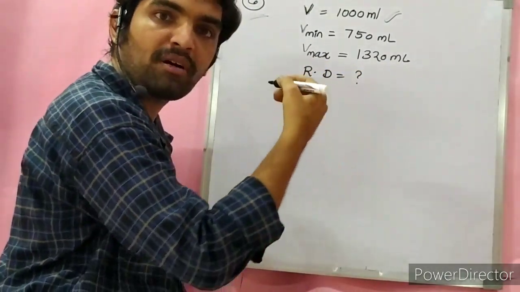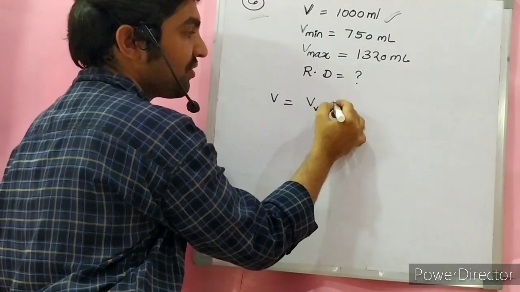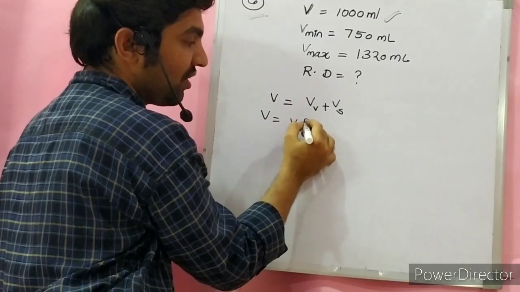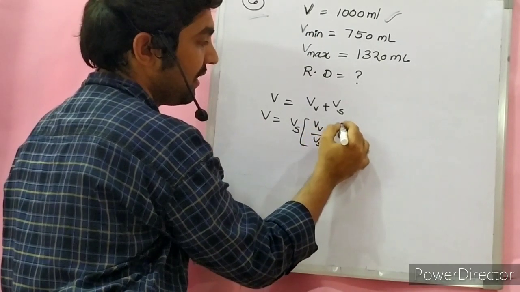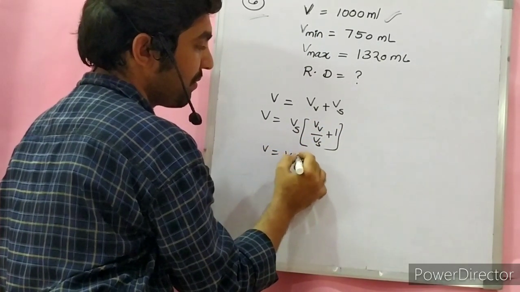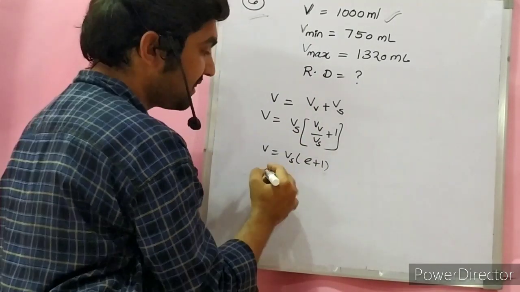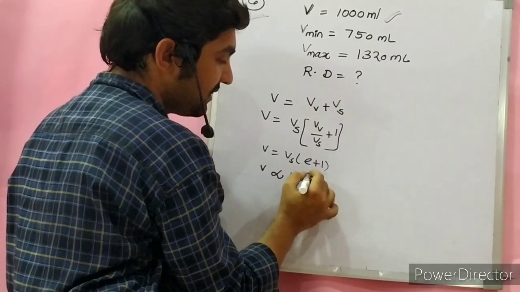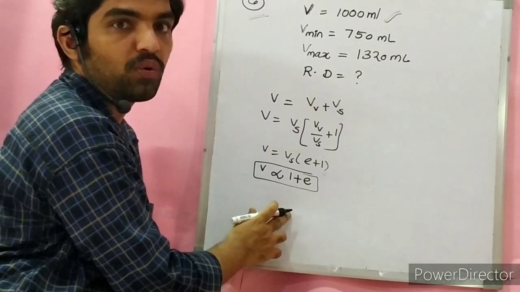What we know from our earlier equations is that total volume is equal to void volume plus solid volume. Solids volume will remain the same, hence we can take Vs common: V is equal to Vs times (Vv by Vs plus 1). Since void ratio is e, equal to Vv by Vs, V is equal to Vs times (e plus 1). So V is proportional to 1 plus e. We can say that volume is proportional to void ratio.